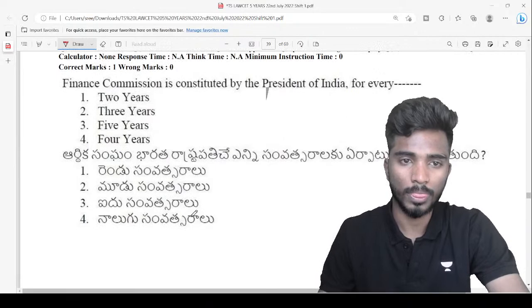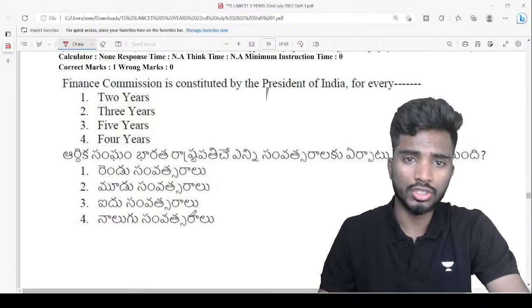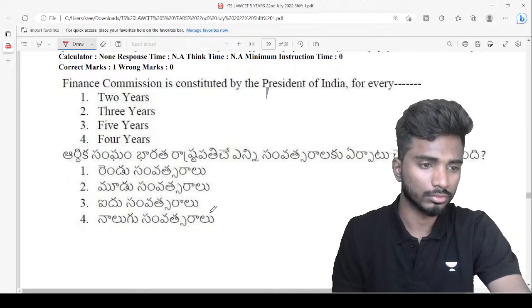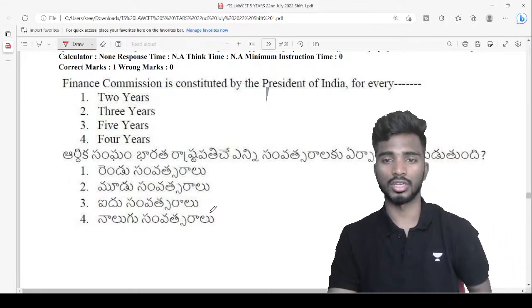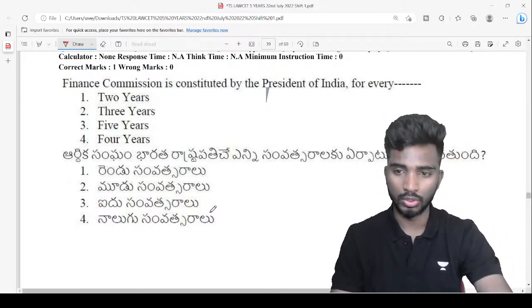Okay, next. Finance Commission is constituted by the President of India for every how many years?